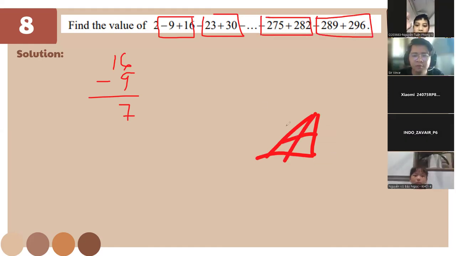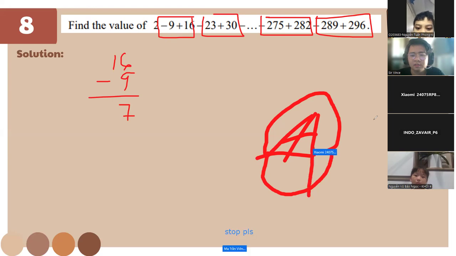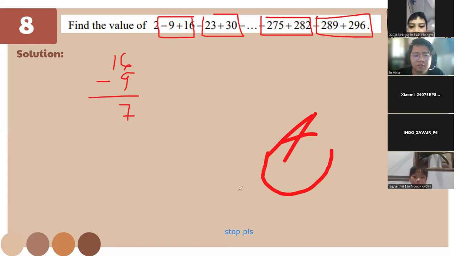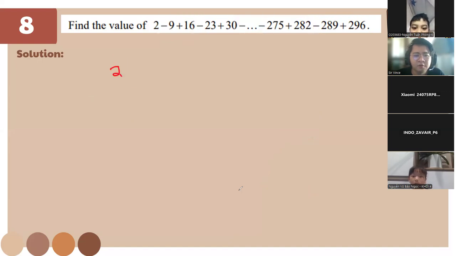So to find the number of terms, please do not annotate or I'll have to remove you from the class. Please behave yourself. So we have 7 here, and we have the 2 from the first. Do you have a question or not? So it's going to be plus 7, plus 7 and plus 7 here.